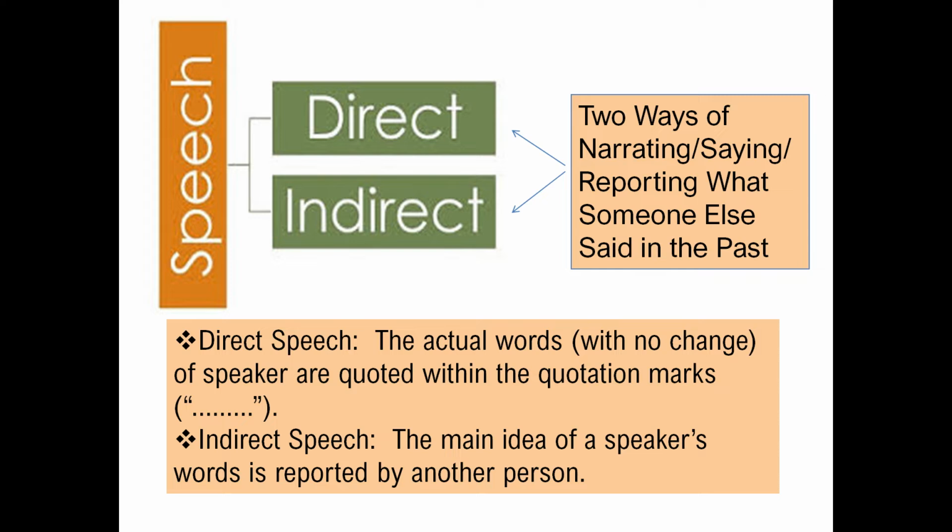Just imagine there is a speaker and a listener. What the speaker says, or we can say the actual words without any kind of change of speaker, are quoted within the quotation marks. That's a direct speech. But when the listener reports the words of the speaker to another person, or in simple words we can say when the main idea of a speaker's words is reported by another person in his own words, that's the indirect speech.